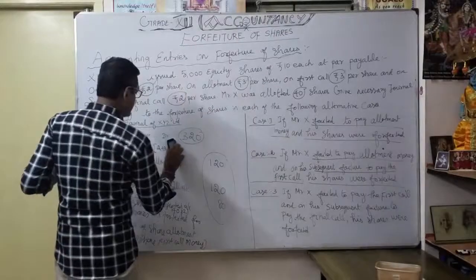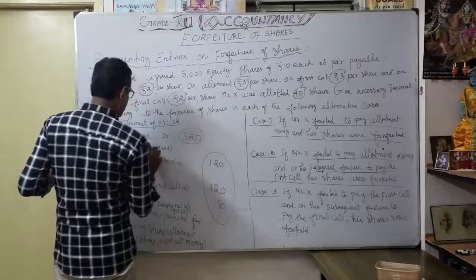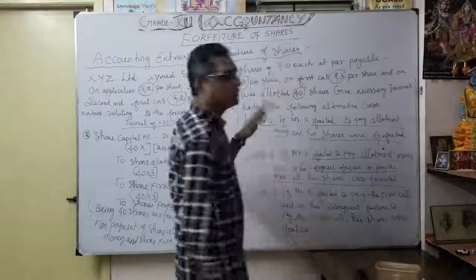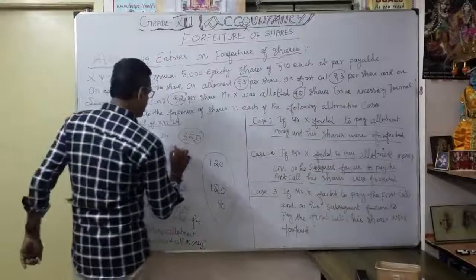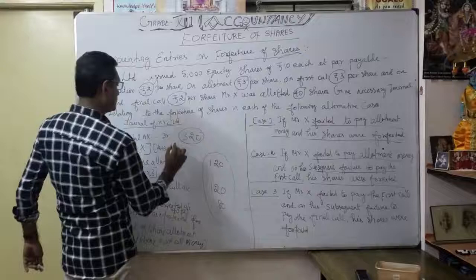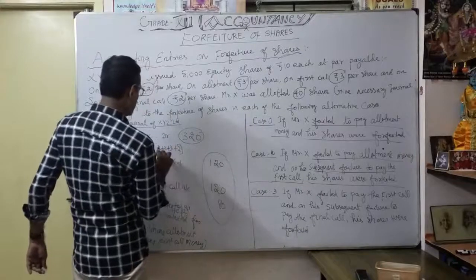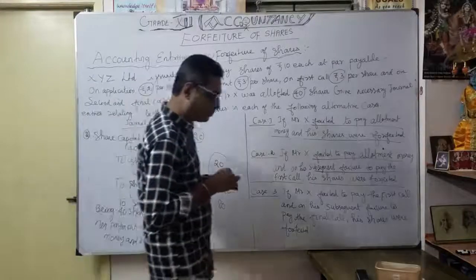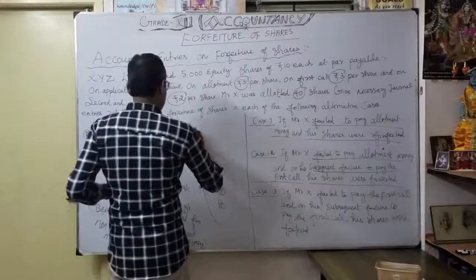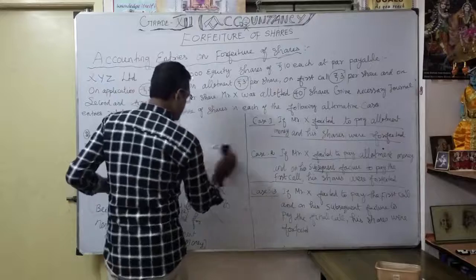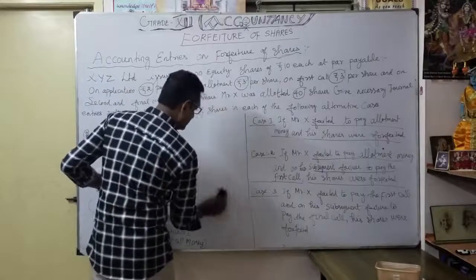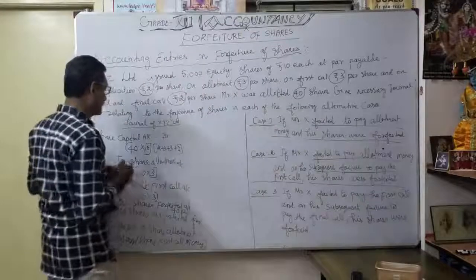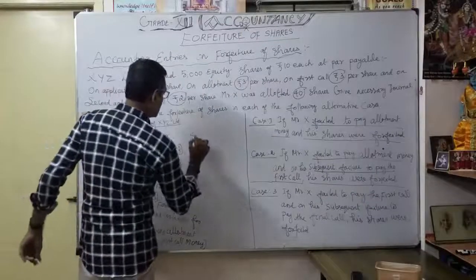Now, what is the called up? Here everything is called, isn't it? Everything called. So naturally all the money is called up. That's what I am going to add. How much? Final call 2 rupees. Totally how much will it come? 2 plus 3, 5, 8, totally 10. So the entire 10 rupees the company called up, correct? Because at the time of the final call only, the company is going to forfeit. That's why here the called up is total 10 rupees. That's why I have written it in bracket. So here 40 into 10, 400.